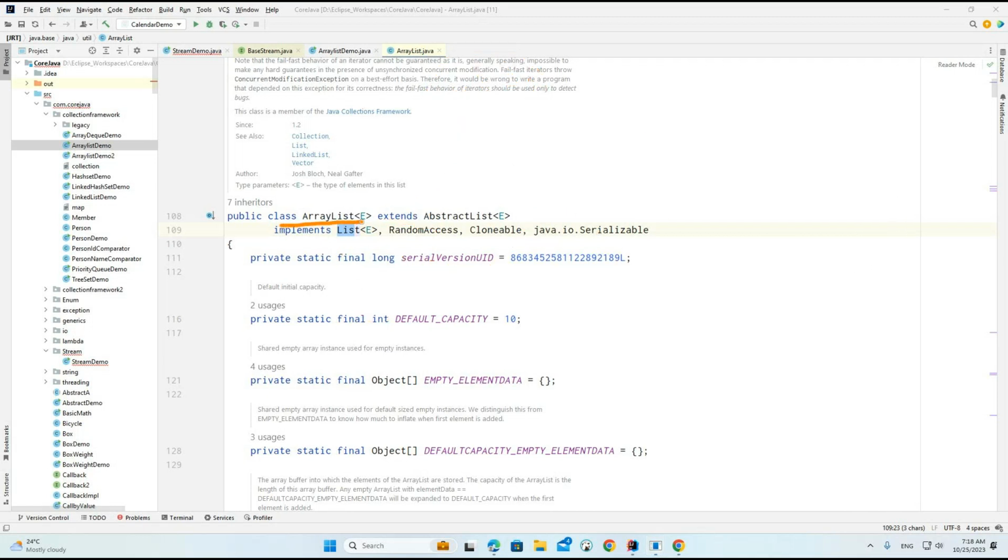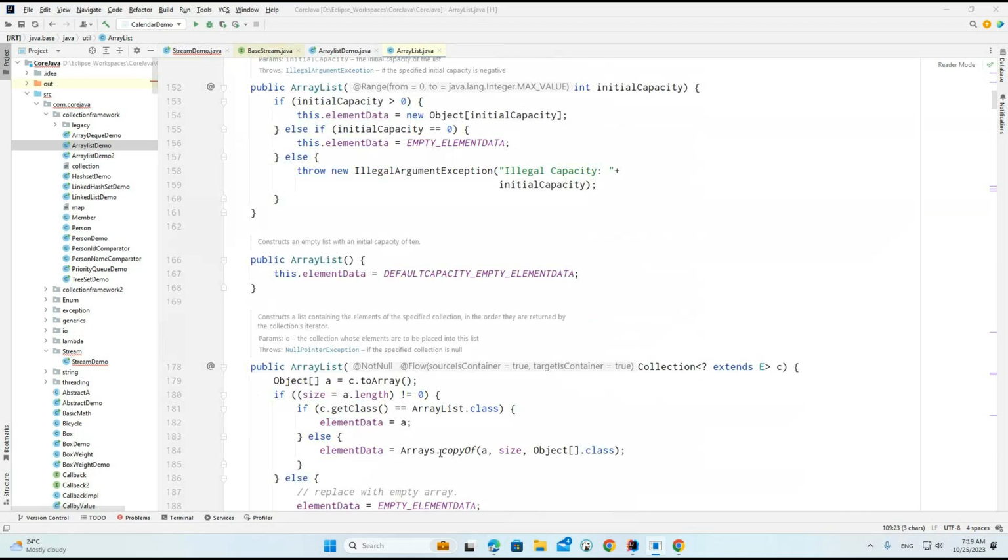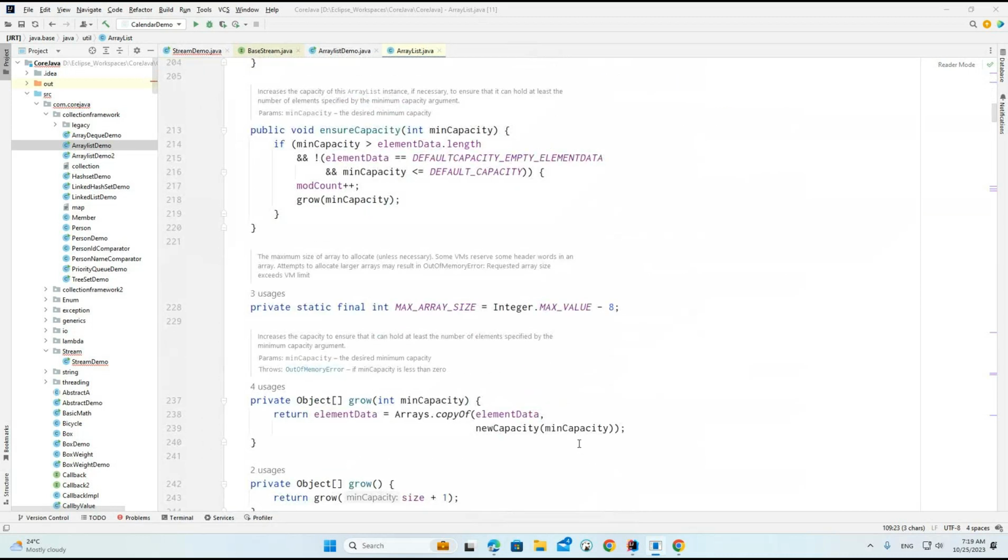Here only the implementation class you can see. What is the implementation class? You need to find that out. In the implementation class you will get everything. Let's say this ArrayList here. If you open the ArrayList, you can see the related constructors and methods, everything. You can check all the collection related methods as well as the list related methods. Each and every method is available under this particular collection.